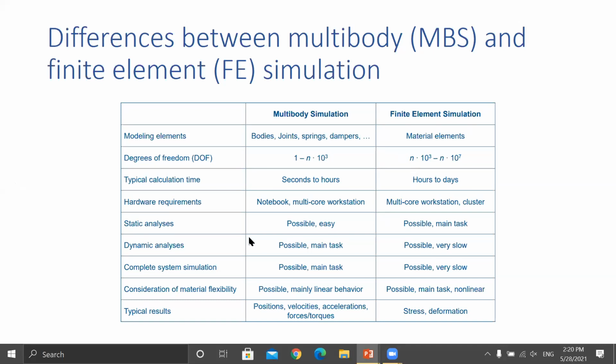Now, degrees of freedom are different. Now, typical calculation time. Generally in multi-body simulation, even if the model is very big, it will take seconds to hours. But for finite element simulation, if the model is big, it will take hours to days. That much time is required to give you the solutions. What is the required simulation solution? Now, the hardware requirement for multi-body is not that much.